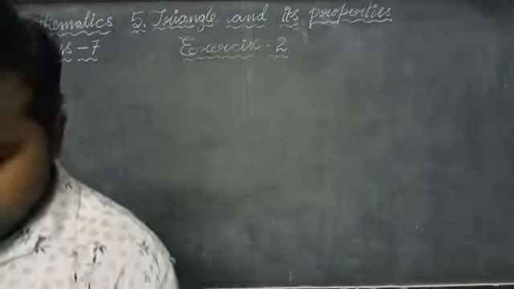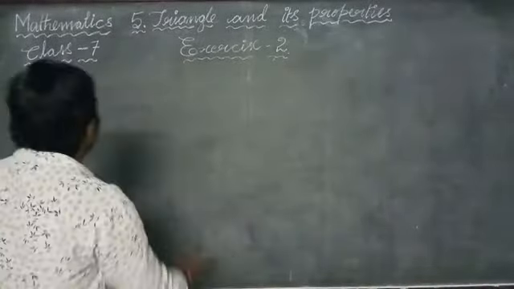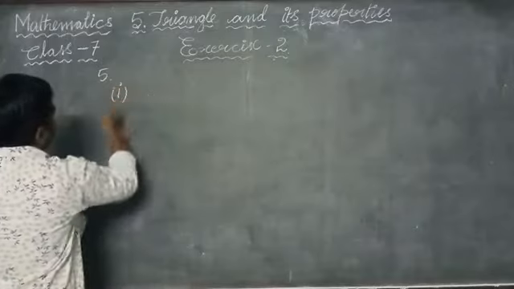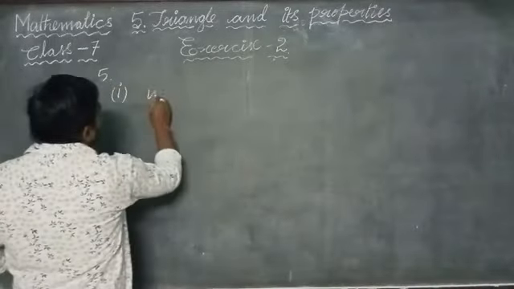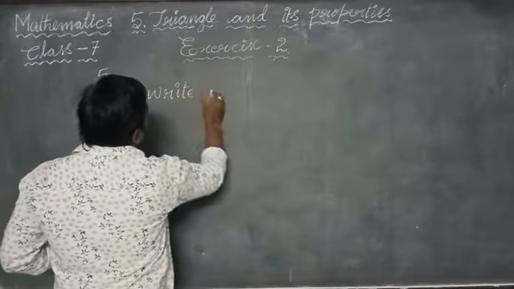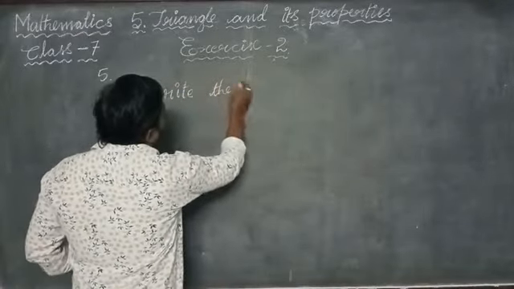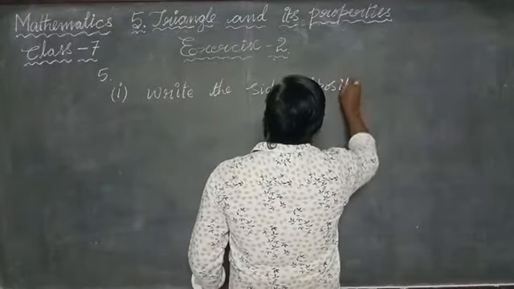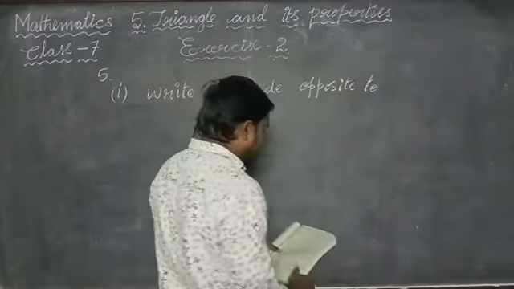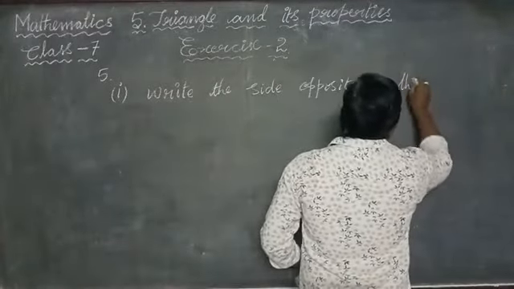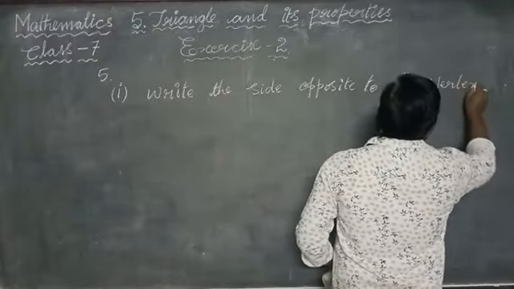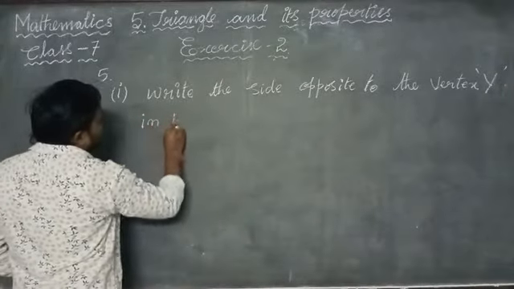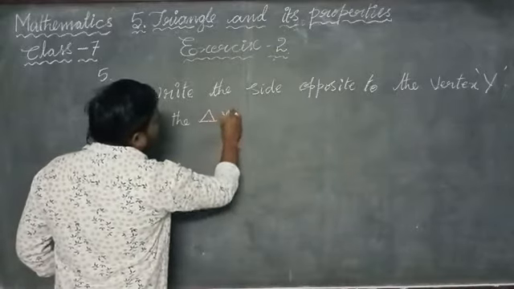The fifth question is, the first point is, write the side opposite to the vertex Y in the triangle XYZ.